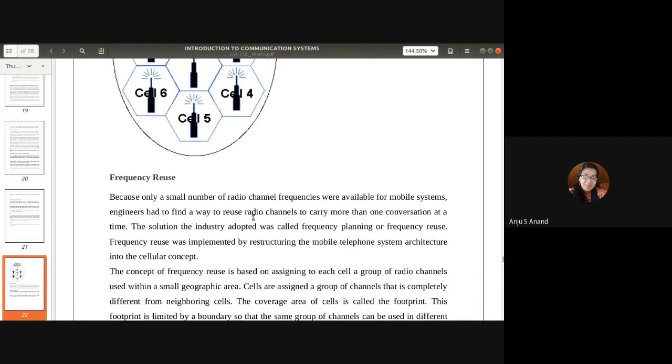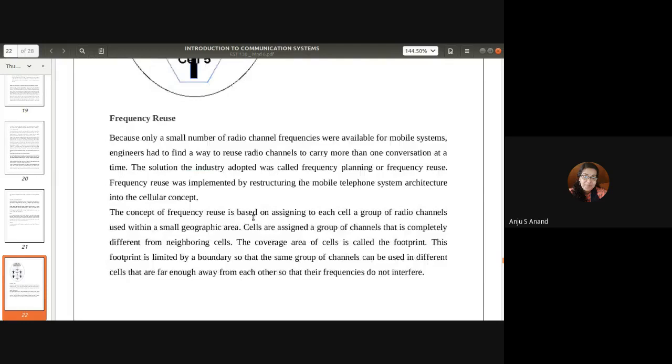Next concept is the frequency reuse concept. What is the frequency reuse concept? We can reuse the frequency channels already used in a cluster, and that process is called frequency reuse. That is, frequency reuse is restructuring the mobile system architecture into a cellular concept.